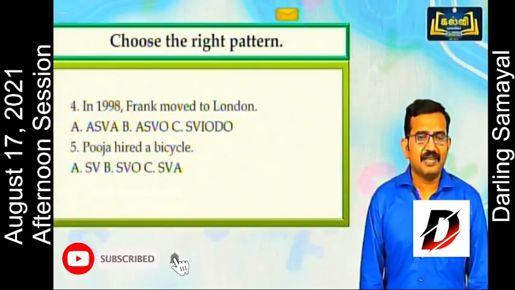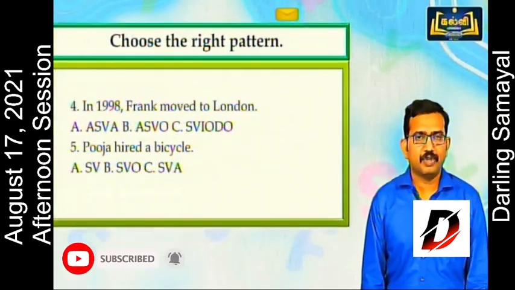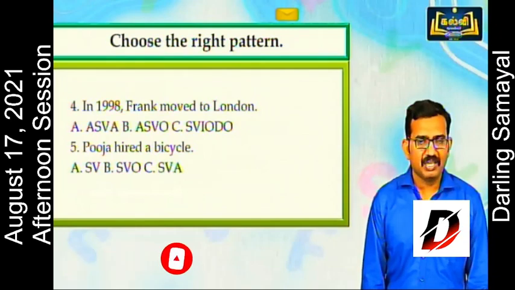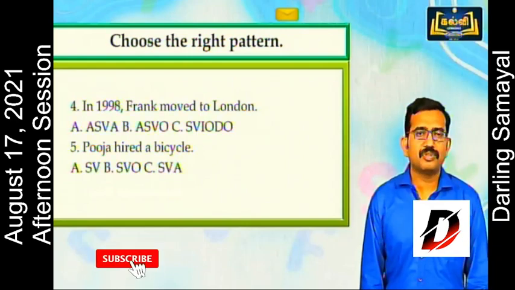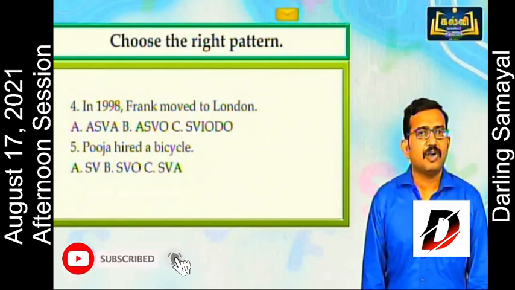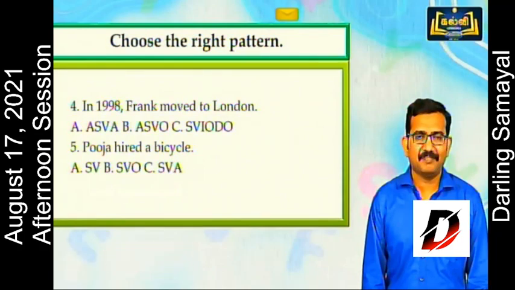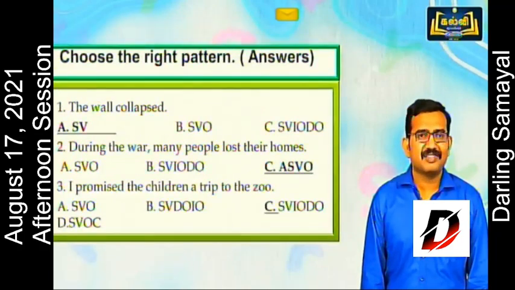In 1998, Frank moved to London. The options are ASVA, ASVO, SVIO, DO. Pooja hired a bicycle. Options are SV, SVOC, SVA. Let's check the answers now.